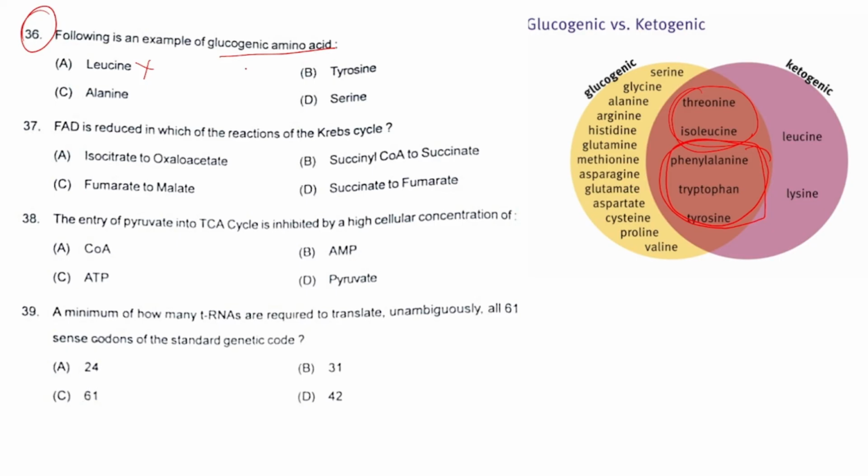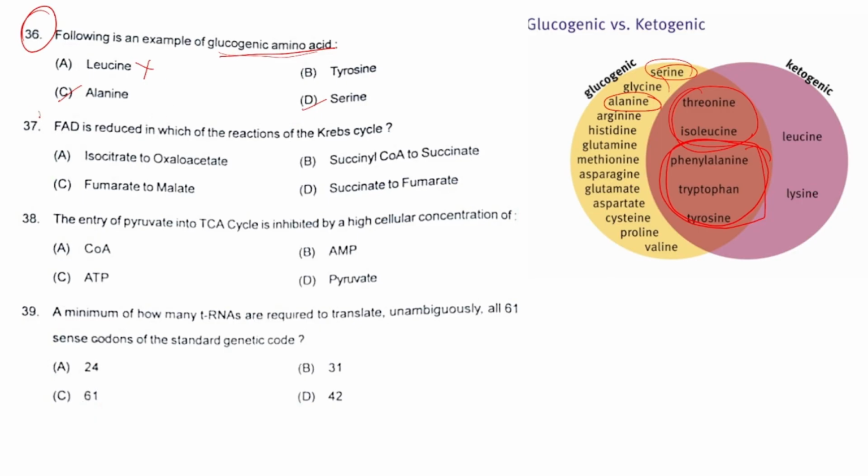So this question will have two answers, that is both serine as well as alanine. Both are actually glucogenic amino acids in pure sense. Here you can see alanine is here and here serine is there. Both these amino acids are glucogenic in nature. So this question has particularly two answers.